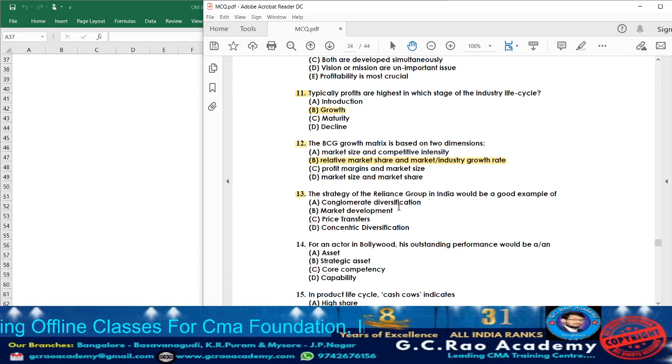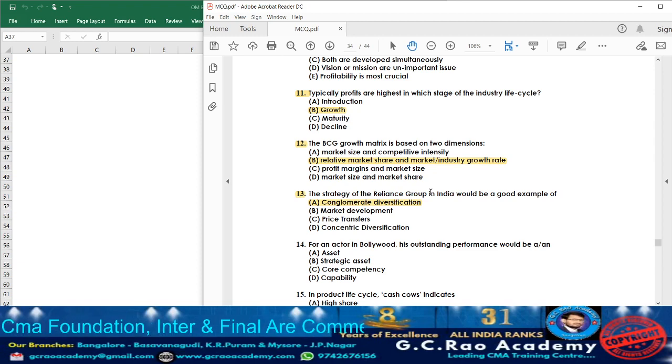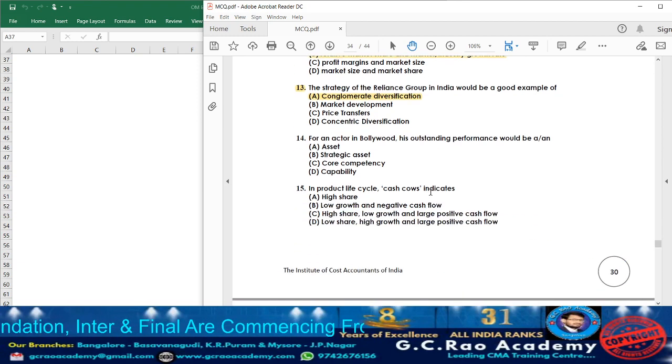Conglomerate means different products and services they deal with, that we are going to call conglomerate. The strategy of Reliance Group, whatever they apply, is the conglomerate diversification. Which diversification? Conglomerate diversification. Answer is option A, because Reliance Group always tries to add on new different products which will be out of the product line. So it is an example of which diversification? Conglomerate diversification. Now moving on to question 14.